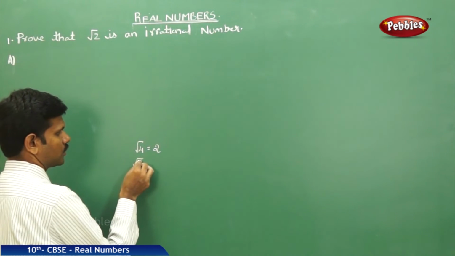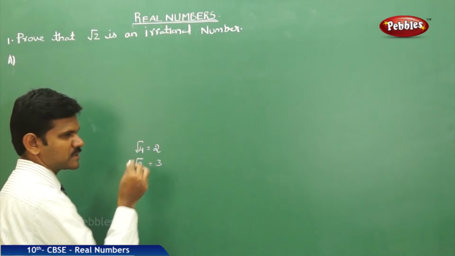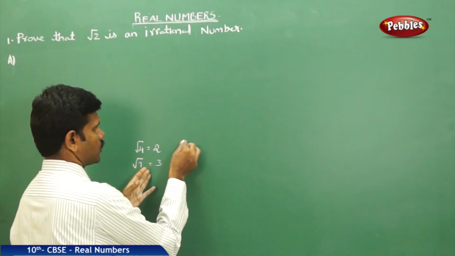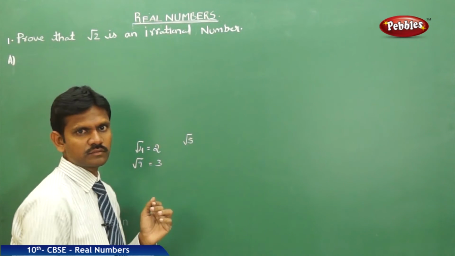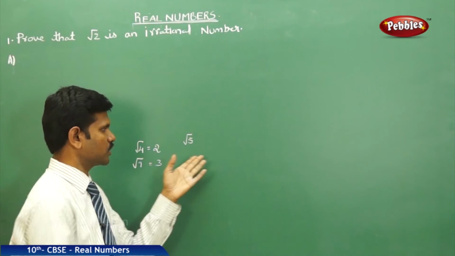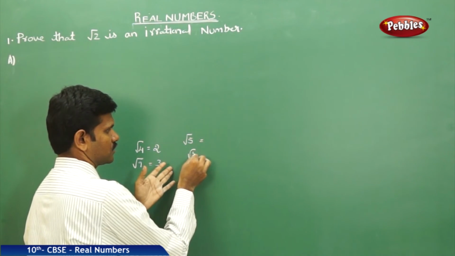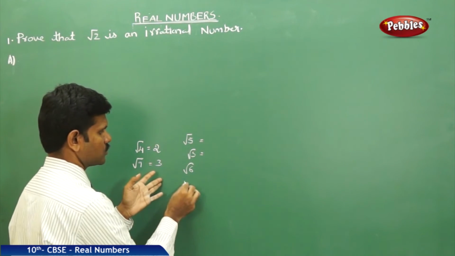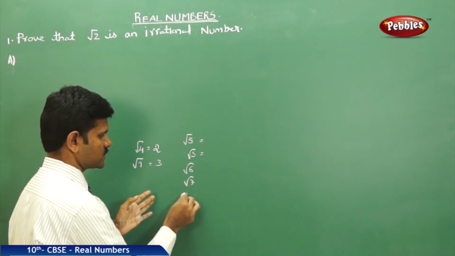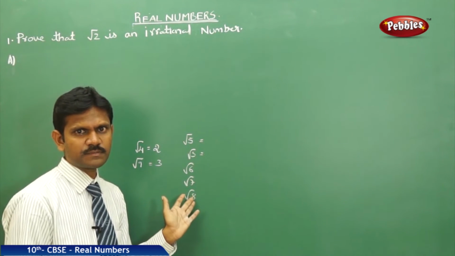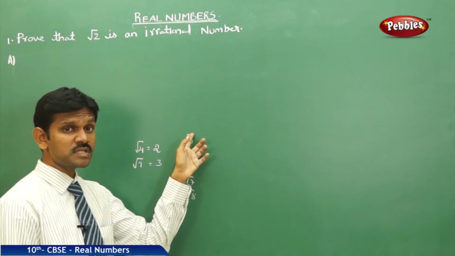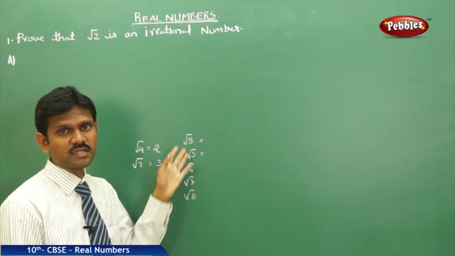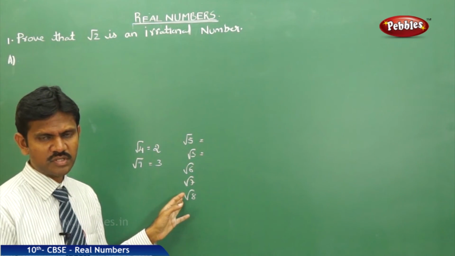Suppose for example root 9, I can express it as 3. It is not an irrational number. Now suppose for example root 5, I cannot express it as a whole number. Root 3, I cannot express. Root 6, I cannot express. Root 7, I cannot express. Root 8, we cannot express. Therefore, the numbers which we cannot express as a whole number under the root, such numbers are called irrational numbers.